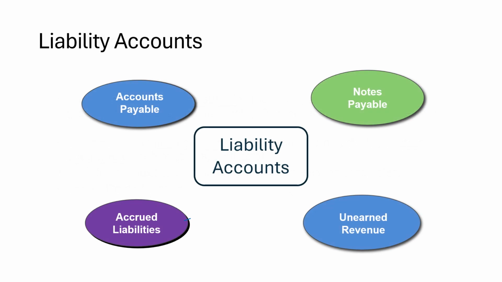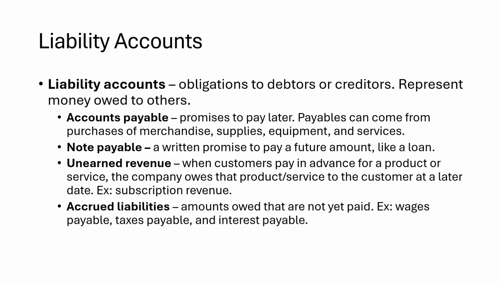Then we have our liability accounts. Liabilities represent anything that the company owes to another individual or another business. Typically, these end in the word payable. That is because the company will be paying cash in the future. And here's a detailed description of some of those liability accounts. Remember, these will often be payables. The company will be paying cash in the future for a liability that's recorded on its financial books.